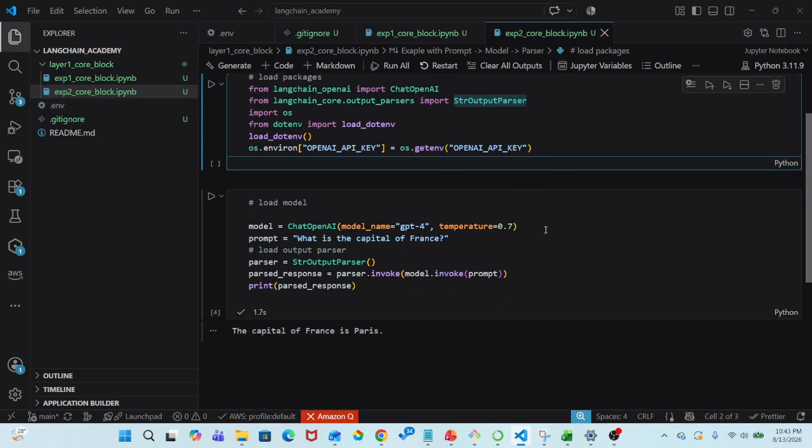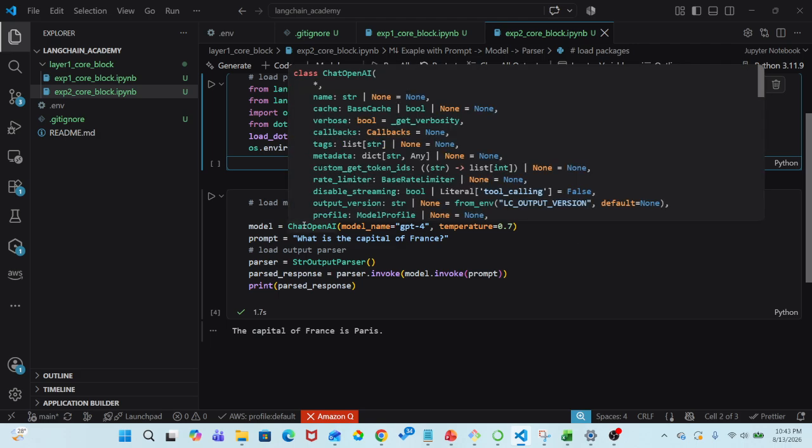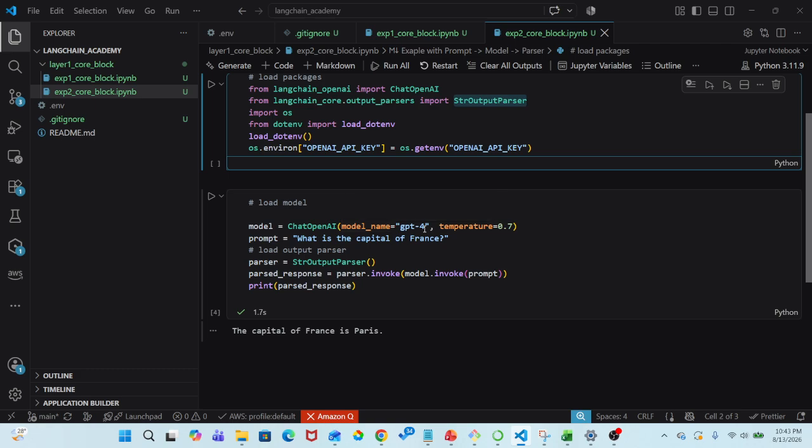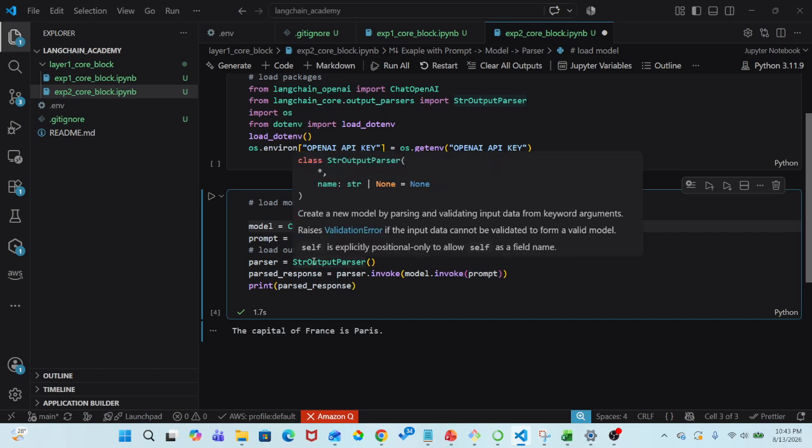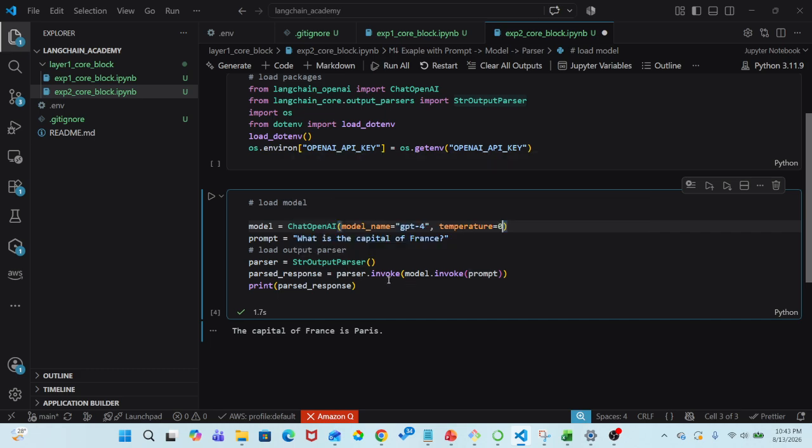Now I am going to load the model similarly to the previous one. So here I have ChatOpenAI. Here I pass the model name, and here I am just passing the temperature. And here I am giving the same question: what is the capital of France? And here I have loaded the StrOutputParser.